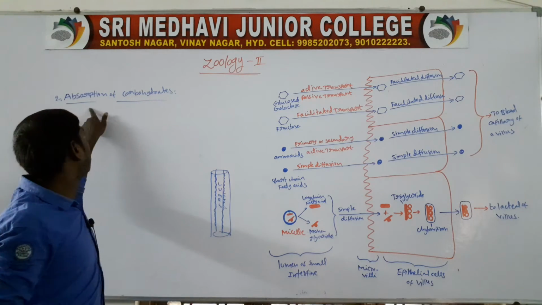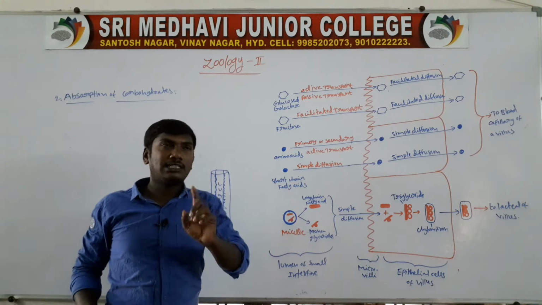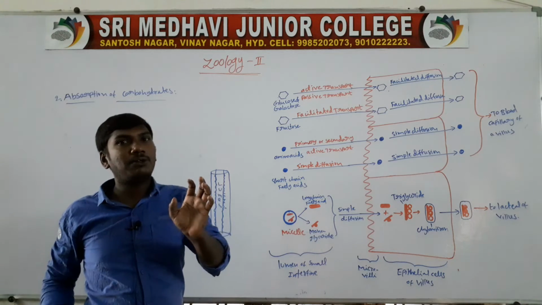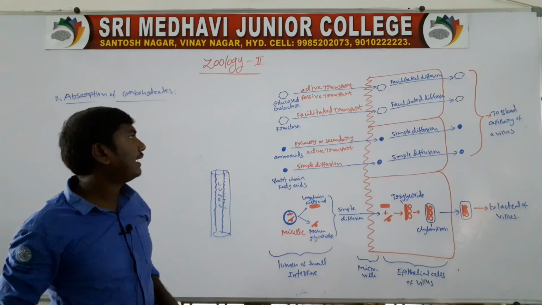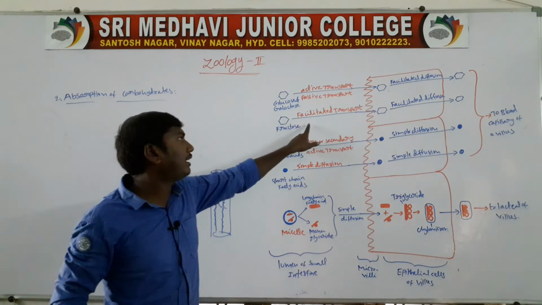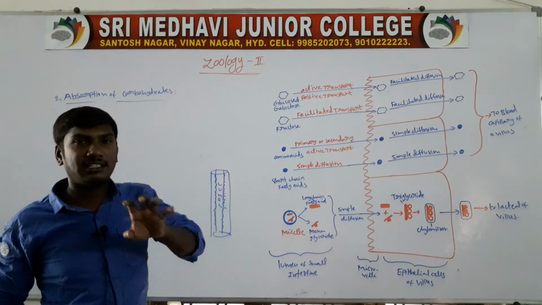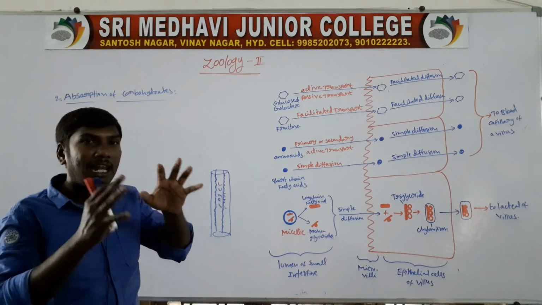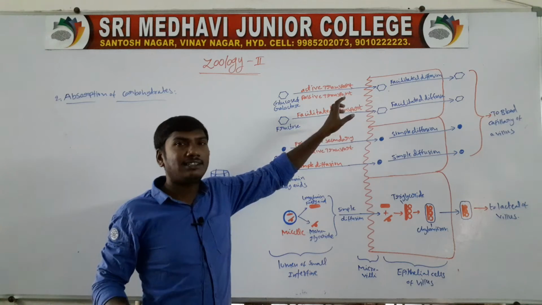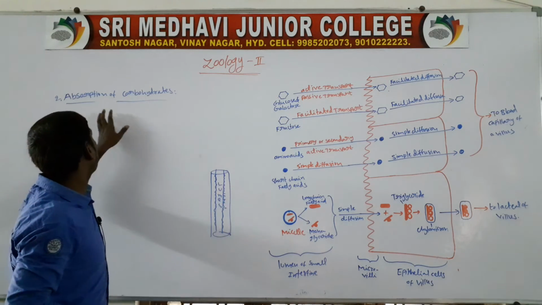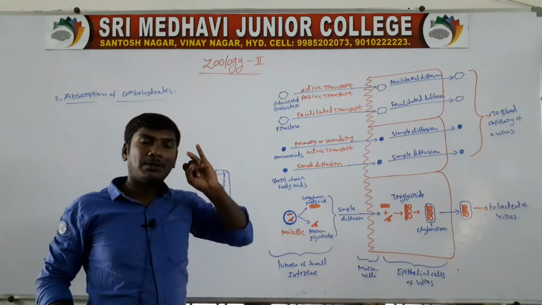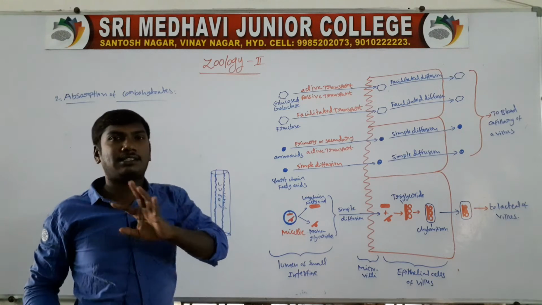Second one, absorption of carbohydrates. First one, glucose. Some amount is absorbed by the active process, some amount by the passive process. Next one, fructose. Fructose is absorbed by facilitated transport, meaning along with other electrolytes.